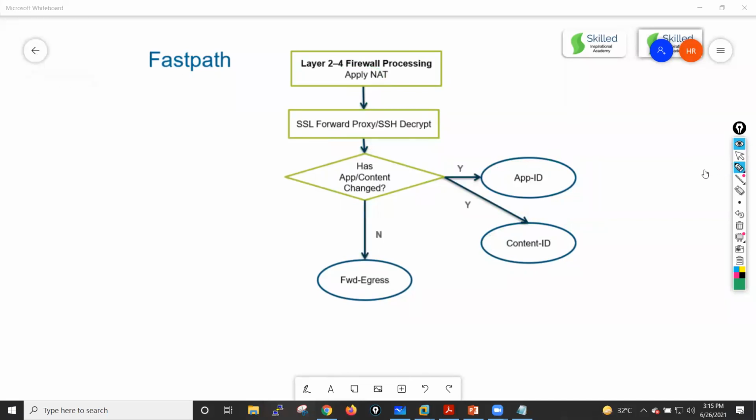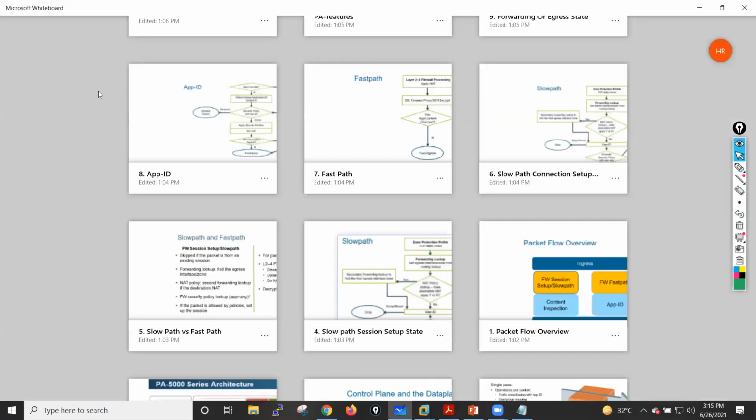And if a session already exists for a flow, in that case your data always goes into the fast path, meaning subsequent request and reply packets go through the fast path. They will not go into your connection setup state. Connection setup state happens only one time, guys.